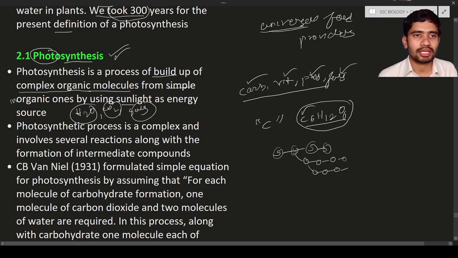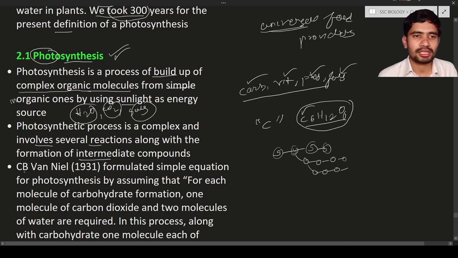The photosynthetic process is a complex process involving several reactions along with the formation of intermediate compounds. Intermediate compounds means in between. We will discuss what the intermediate compounds are in coming lectures.